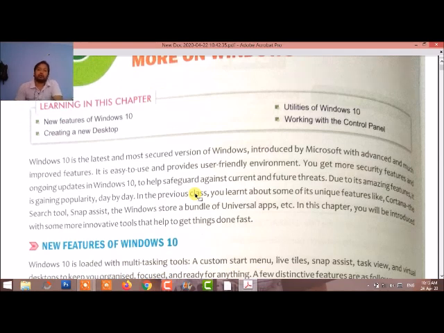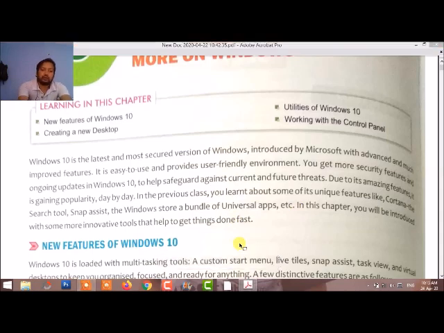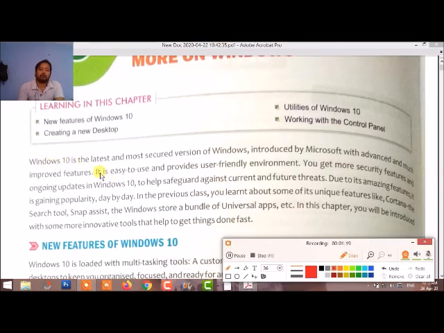Before that, we are going to discuss the types of software. Software is a collection of programs. There are two types of software: first is system software and second is application software. Now we are going to discuss what operating systems are and their features.